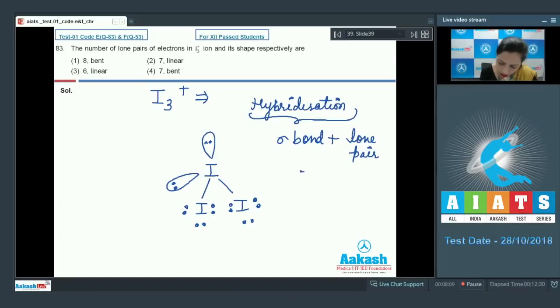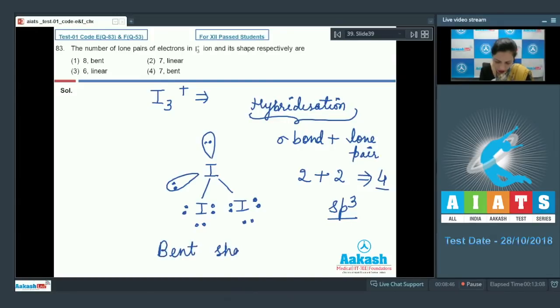So how many sigma bonds are there? You can clearly see 2 sigma bonds are there. And how many lone pairs participate in hybridization? 2 lone pairs are there. So that's why 4 is the total number of sigma bonds and lone pairs, and with the help of that we can say the hybridization is sp3. So its structure should be tetrahedral, which we have drawn here, and now on the basis of this, what would be its shape? Its shape would be bent.